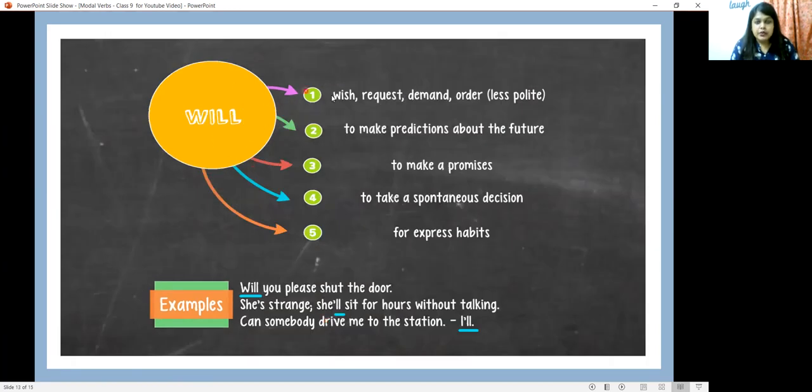Will can be used for wish, request, demand, order. Here, if you use the word will, it will be kind of less polite. Will can also be used for predictions about the future. It can also be used to make promises. It can also be used to make a spontaneous decision. It can also be used to express habits. So let's see a few examples here. Will you please shut the door? She's strange. She will sit for hours without talking. Can somebody drive me to the station? I will.